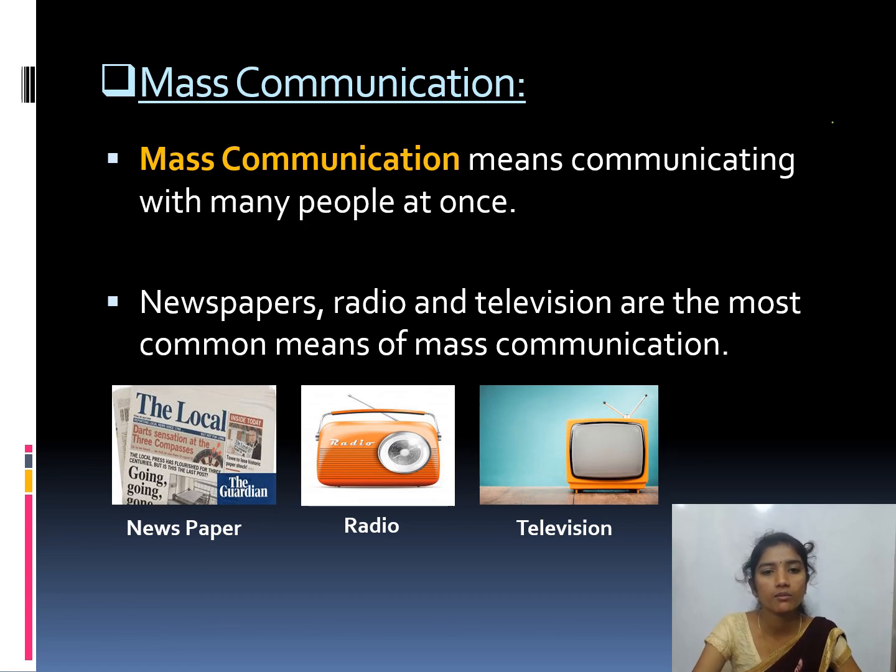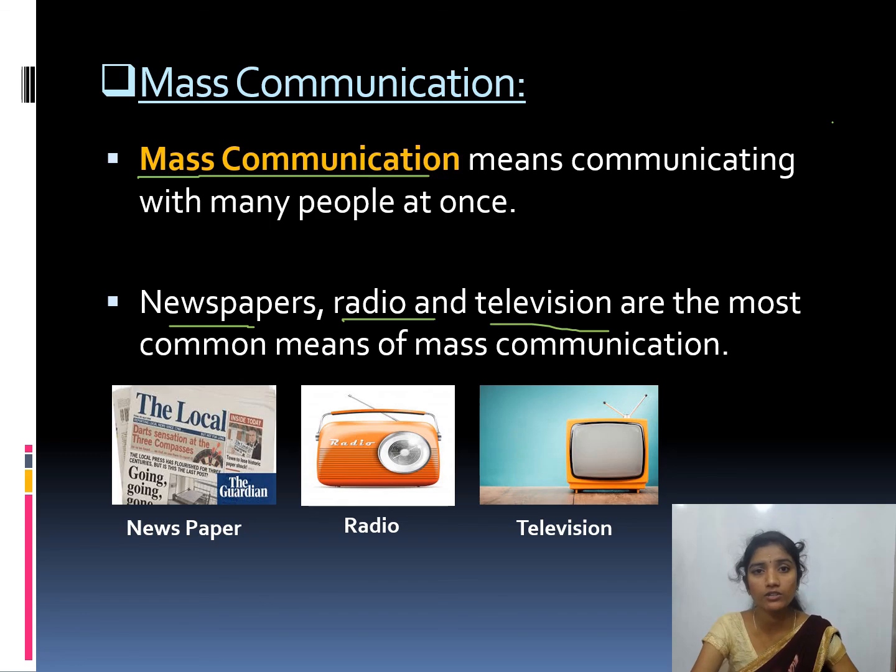Next, mass communication. Mass communication means communicating with many people at once. How? For example, TV. Everyone in a house will watch TV at a time. Newspapers, radio, and television are the most common means of mass communication. These three are the examples of mass communication.